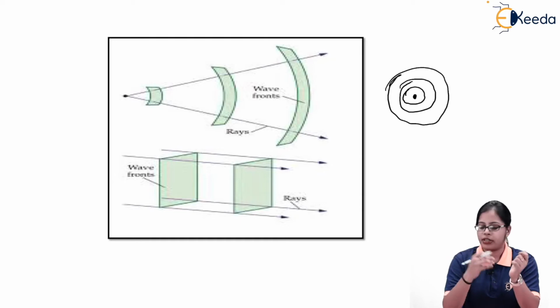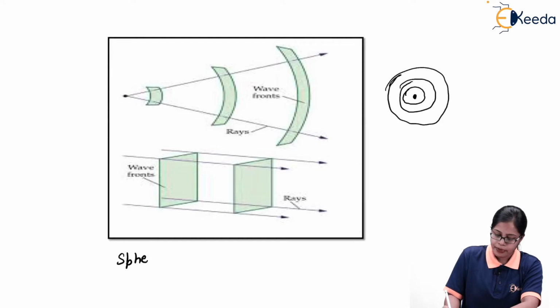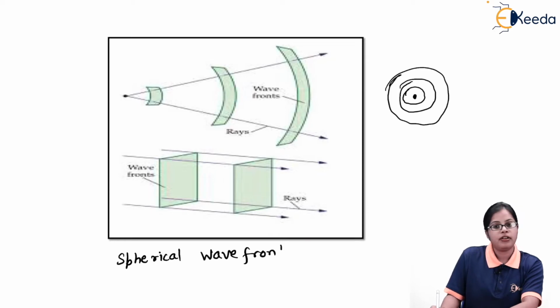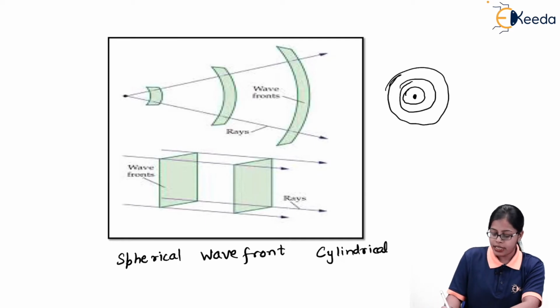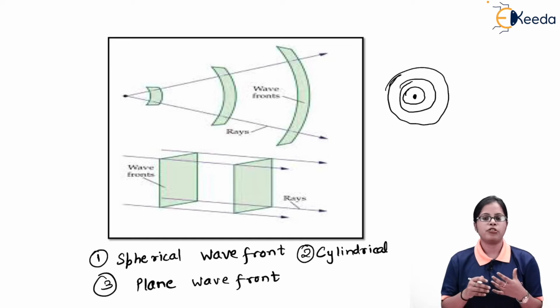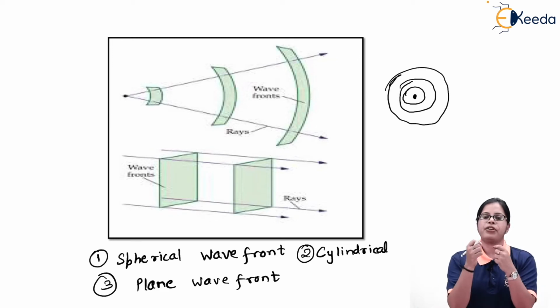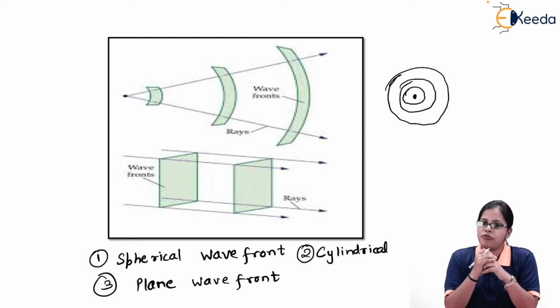it is going to give rise to a cylindrical wavefront. So whenever we talk about the types of wavefront, we can have spherical wavefront, we can have cylindrical wavefront, obviously obtained from different sources, and we can even have plane wavefront. So the first is spherical, the second is cylindrical, and the third is plane wavefront. The methods of obtaining these three types of wavefront are different.